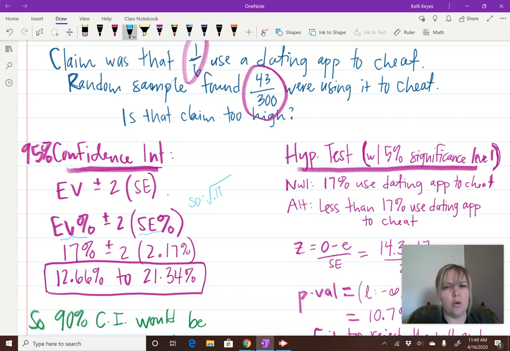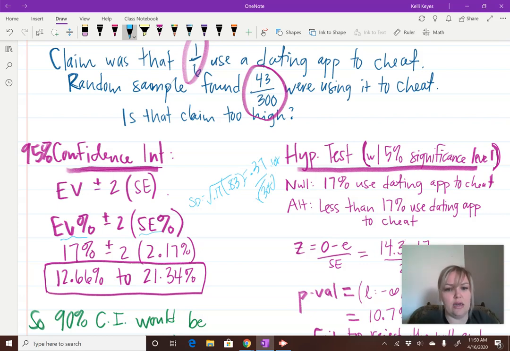Unless we don't know the population, then we use the sample, because that's all we have. But this one, we always use the box model for the SD. So then it'd be 0.17 times 0.83, which is, I think, like 0.37 something. So then we divide by square root of 300 times 100.